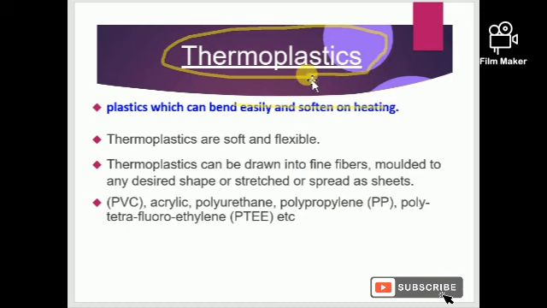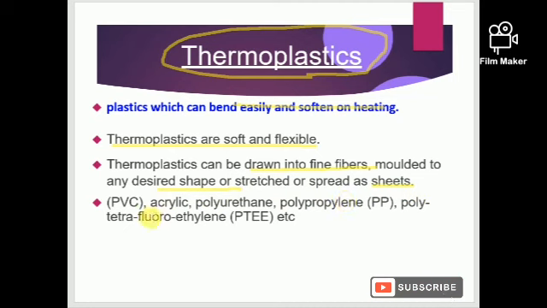They melt on heating and they can be molded into various shapes on heating. Thermoplastics are soft and flexible. They can be drawn into fine fibers, molded into any desired shape and stretched or spread as sheet.